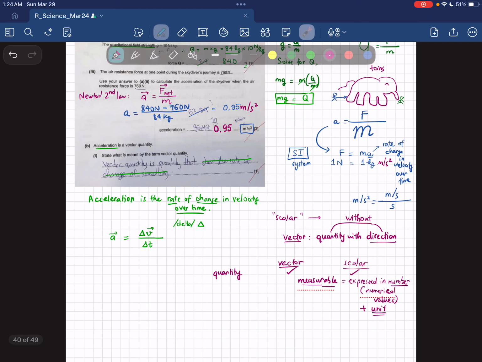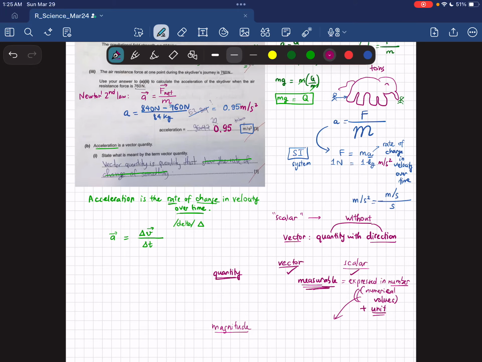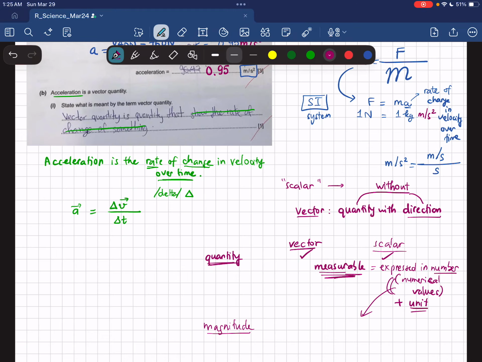The second thing is that, because it's a quantity already, it can be measured. So this numerical value here is also called the magnitude. What does it mean by magnitude? Just how big the size of the quantity is.